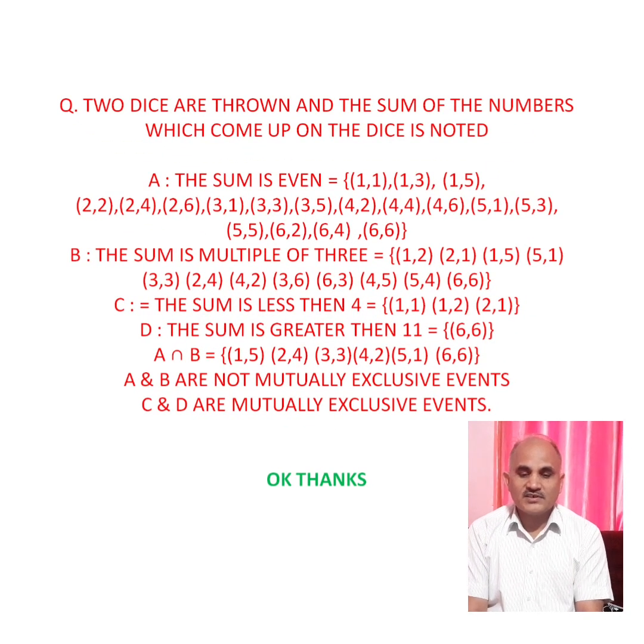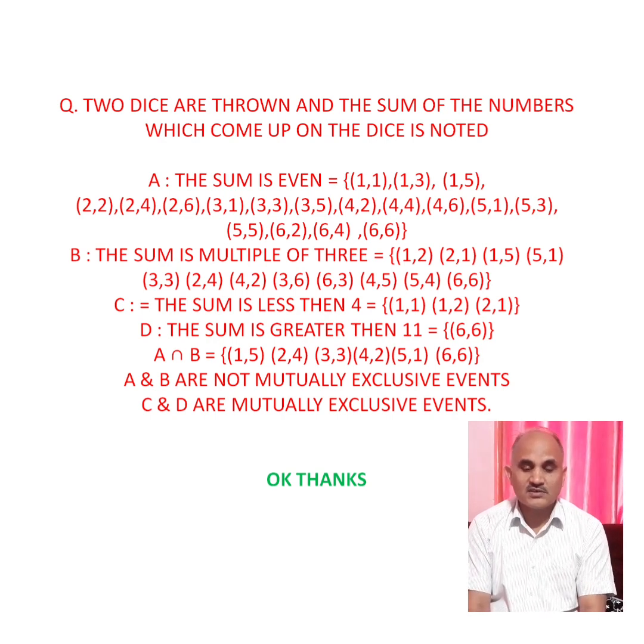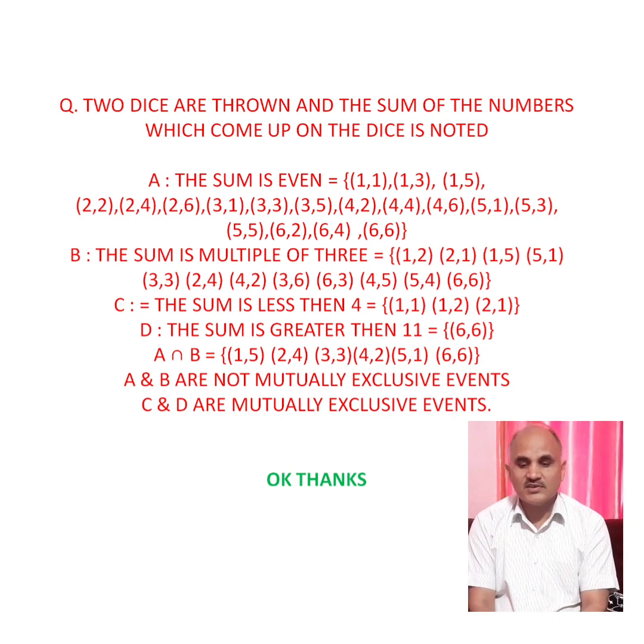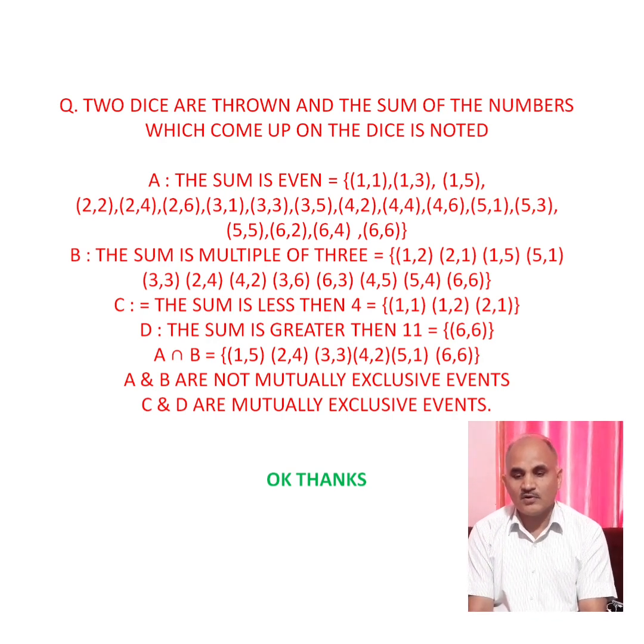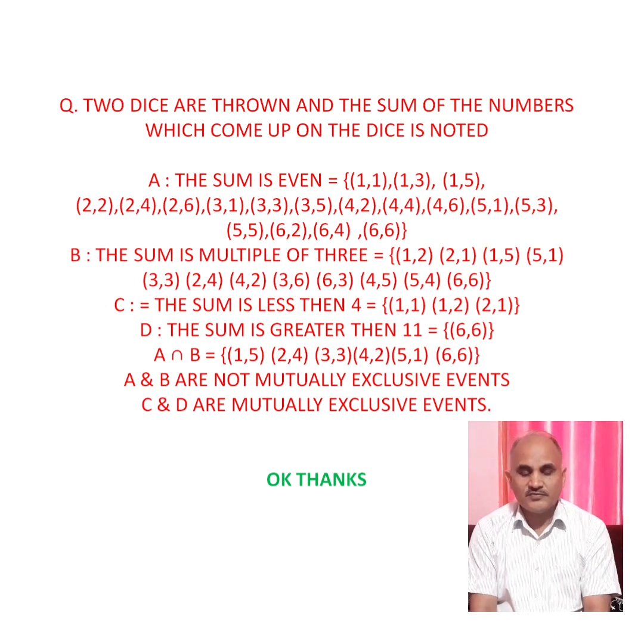Okay, students, taking these 2 questions in support of the topic we taught. The question number 1 is, 2 dice are thrown and the sum of the numbers which come up on the dice is noted. I hope you know that if you toss a pair of dice, the total outcomes we get is 36.